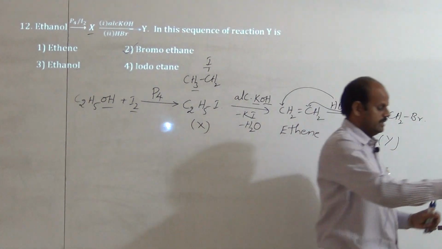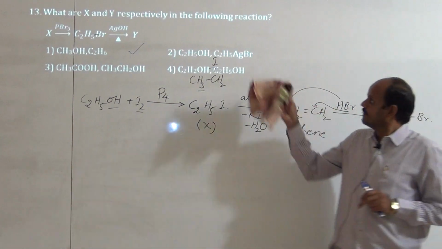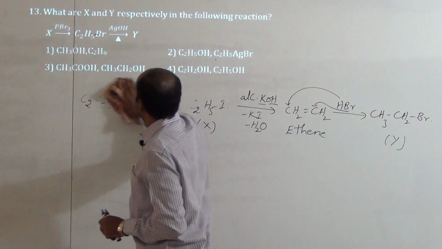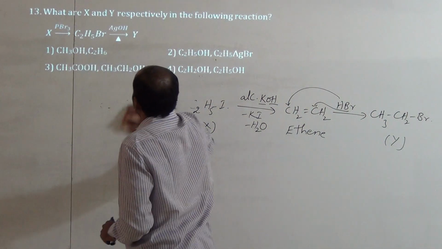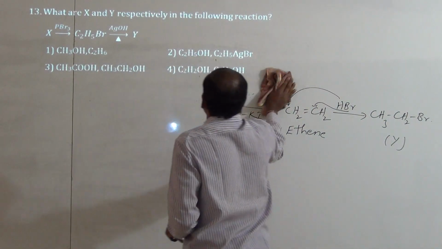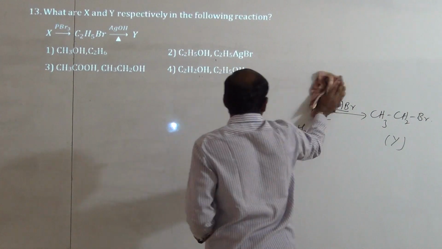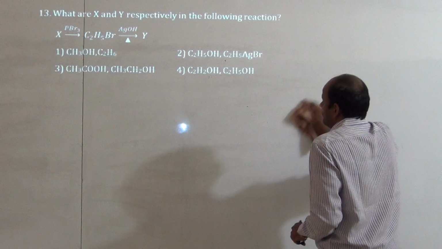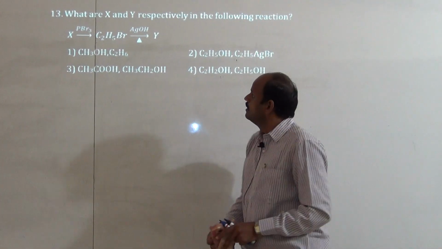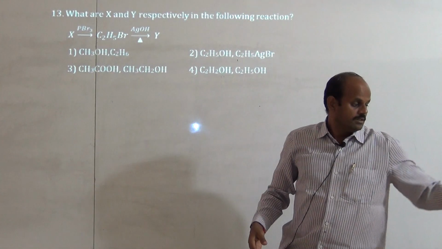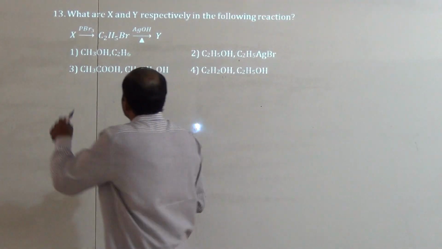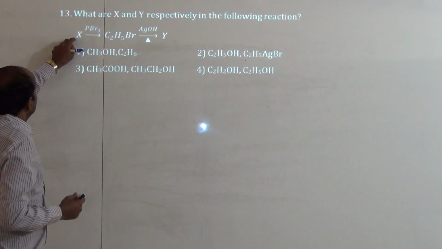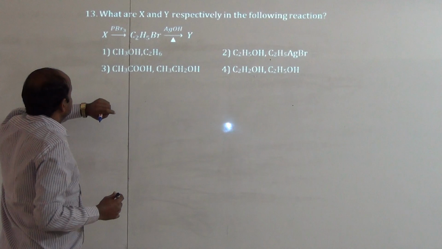Okay, next one. What are X and Y respectively in the following reaction? They asked X and Y. So which reaction is given here? They gave X, which reacts with PBr3.